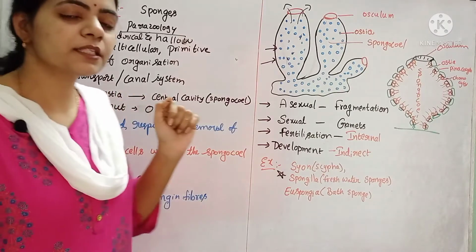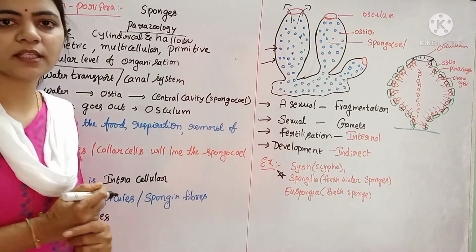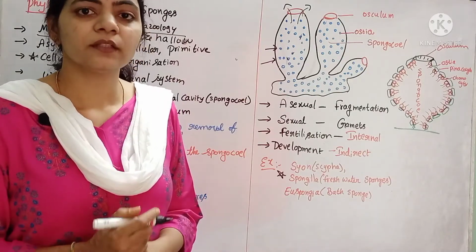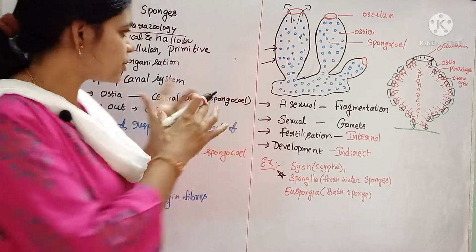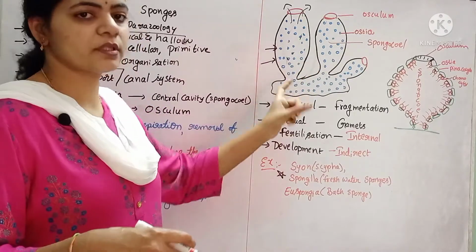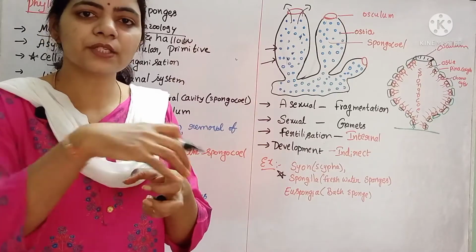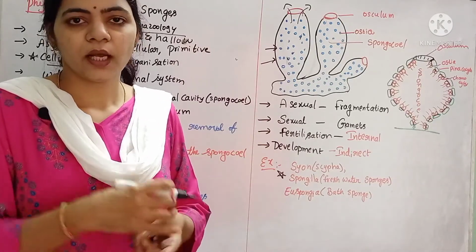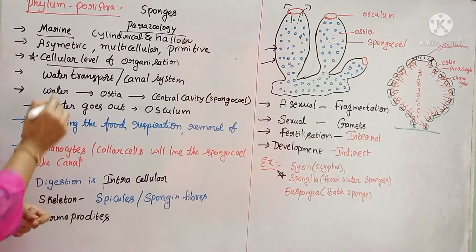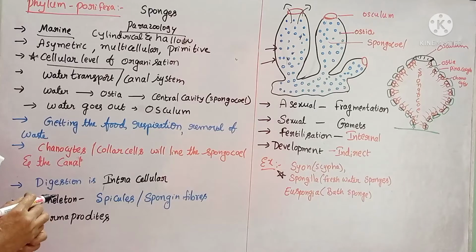If you see the body organization, they exhibit only the cellular level of organization, that is the first level. In cellular level of organization, what will happen? There are so many cells present, and especially these sponges exhibit porous nature. The body consists of so many pores, and the cells are loosely arranged. Each cell is made for a specialized function, and the cells which exhibit the same function do not group together into a tissue. Hence, they exhibit only cellular level of organization, and they consist of a canal system, a water transport system.